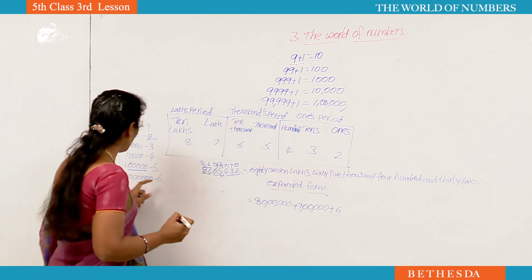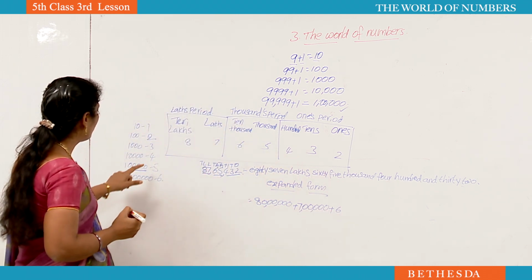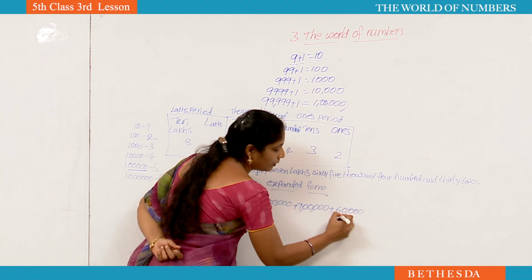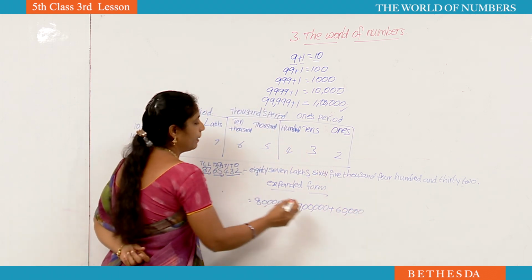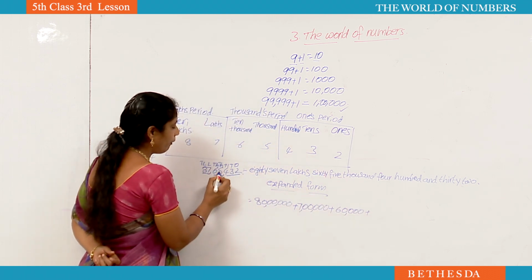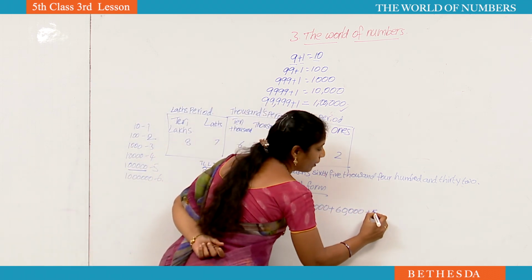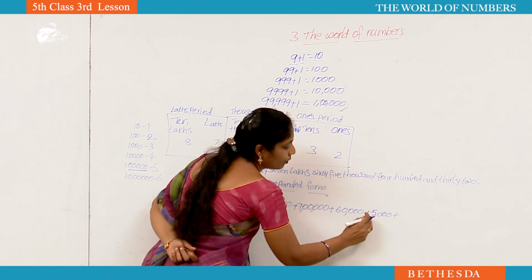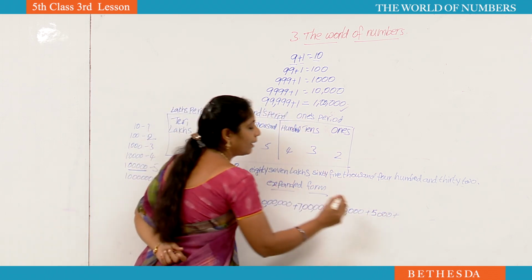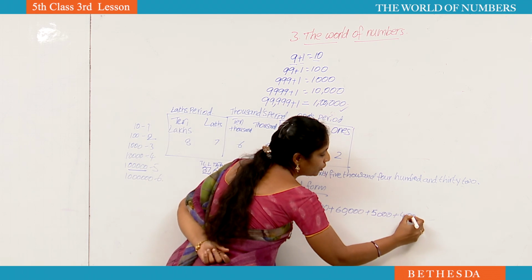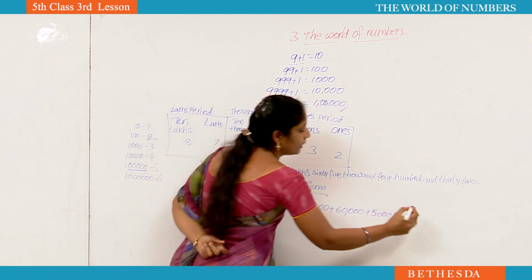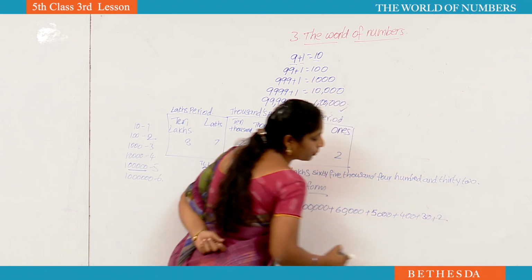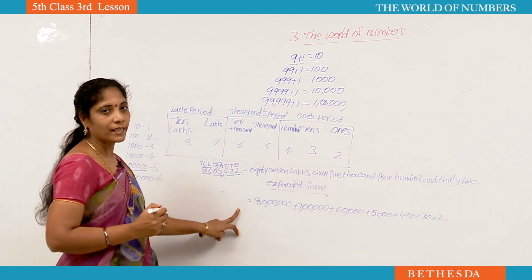For 10,000, how many zeros will be? 4. Write 4 zeros. Now this is the 60,000 plus. Next 5. Thousands place 5. For 1000 how many zeros? 3. 1, 2, 3. Now 5,000 plus 100. For 100 we have 2 zeros. For 10, 3 0, 1 0. 3 plus 3 0, 30 plus 2. Like that we have to write the expanded form.